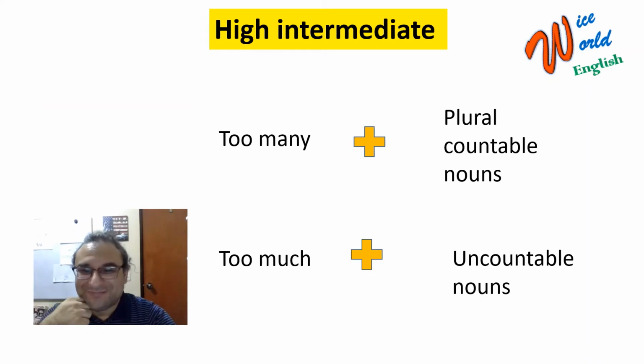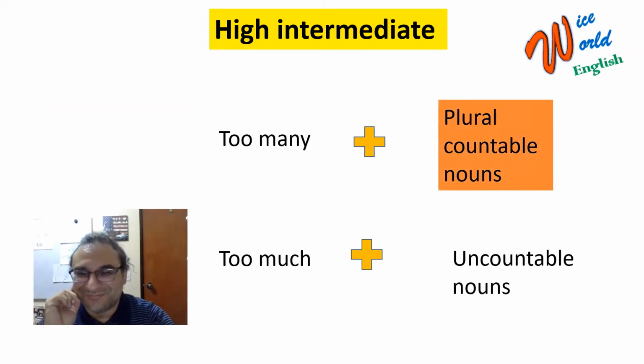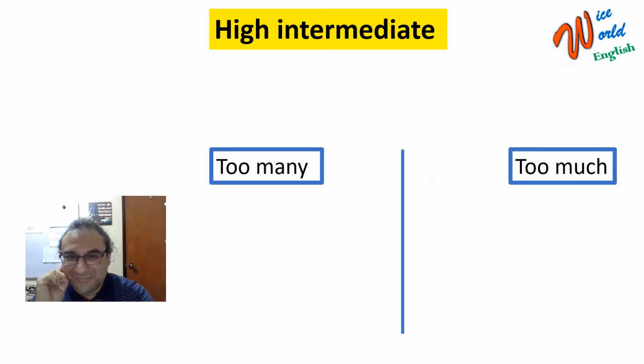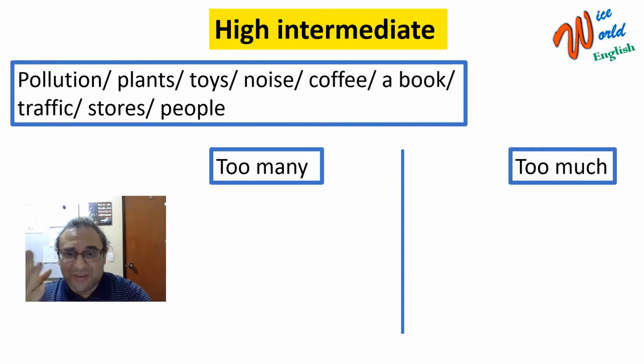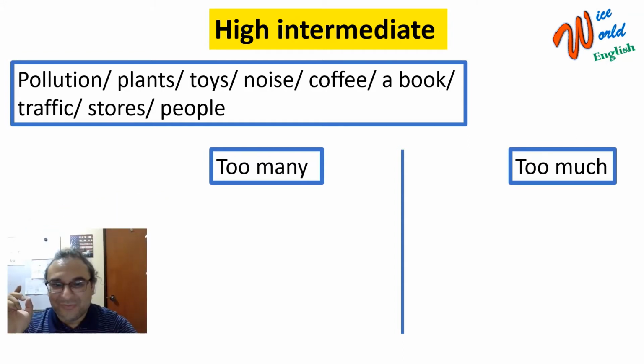So let's practice. I'm gonna give you a list of words, and I want you to pause the video for a moment. Pause the video, and I want you to put the words in the correct column. They will be with too many or too much. So pause the video and do it. I hope you paused the video. Now we're gonna check the answers.